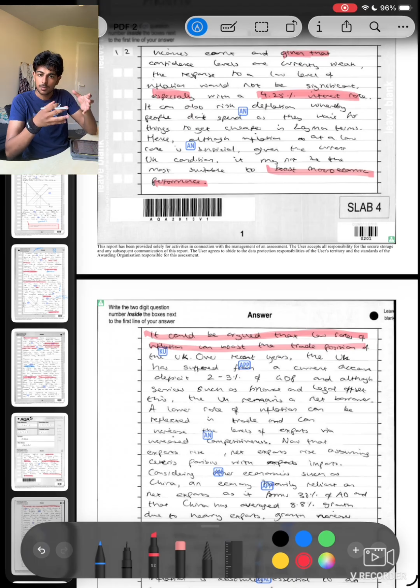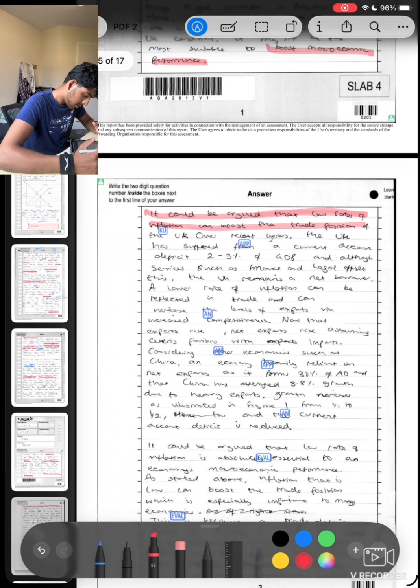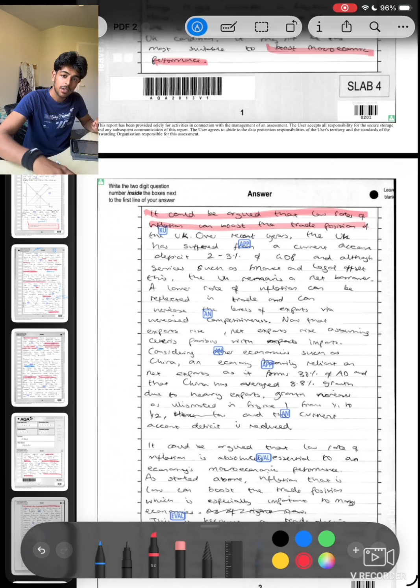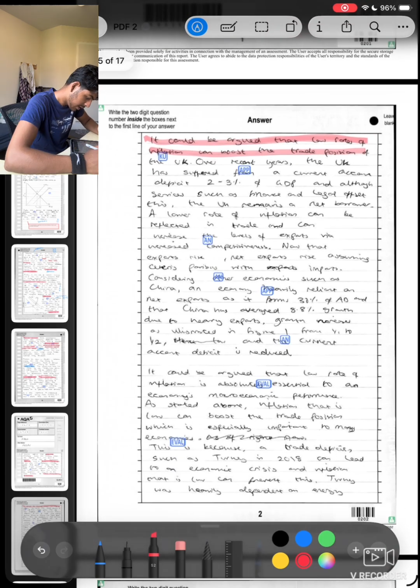So I'm giving the UK's climate, I'm tailoring it specifically to the UK. Like we were doing extracts before, if you take the UK out here and put a different country, it just does not make any sense. You have to be very, very specific to the one country itself, in this case being the UK. One more time, a current account deficit of 2 to 3% of GDP, and although services such as finance and legal offset this, although they're exporting heavy amounts of finance and legal, they're still borrowing more than they're selling, if that makes sense. A lower rate of inflation can be reflected in trade and can increase the levels of exports